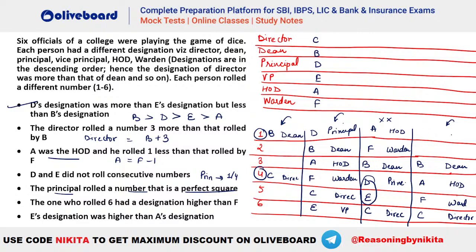Okay? So you will have your principal here. Principal कौन है? Principal is your D. Again you can see E will be here. So again we are having D and E as consecutive. That is why this is also invalid. So the valid one will be this one.